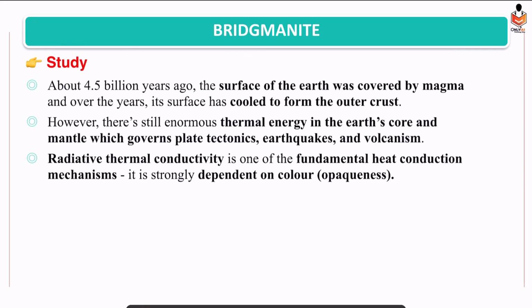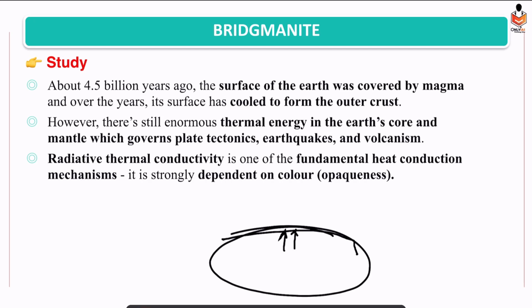Alright. So what was the study done basically? The study was that Earth is losing its heat at a very fast pace than was expected. Now, we know how Earth was formed. Suppose this is the Earth. There was volcanic eruption, magma came out, and magma started cooling down at the surface of the Earth. So this led to the formation of the outer crust of the Earth.